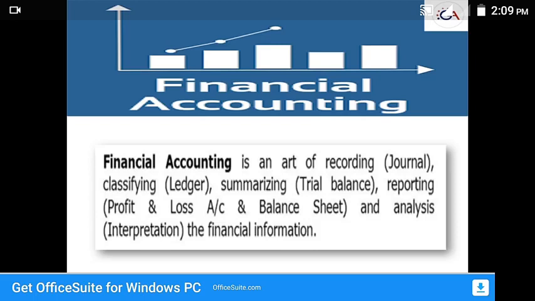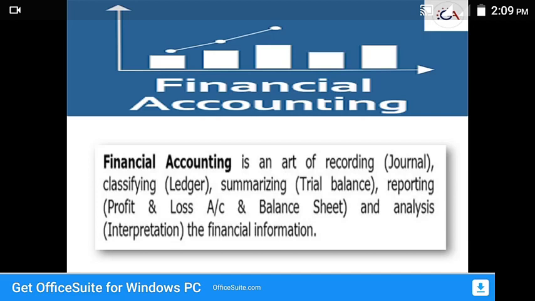And the trial balance, profit and loss account, and balance sheet of a company are based on the application of financial accounting. These are all used by creditors, banks, and financial institutions to assess the financial status of the company. Further, taxation authorities are able to calculate the tax based on these records only. So here financial accounting includes the journal, meaning recording, the ledger, classifying, and the trial balance, summarizing. Profit and loss as well as the balance sheet come under reporting.